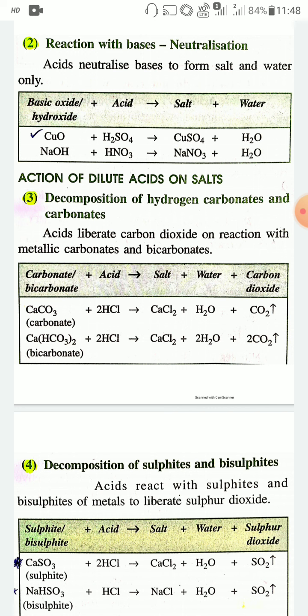Similarly, copper oxide CuO is a basic oxide. When it reacts with sulfuric acid H2SO4, it produces copper sulfate and water.